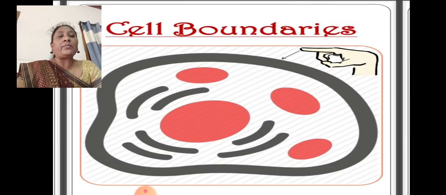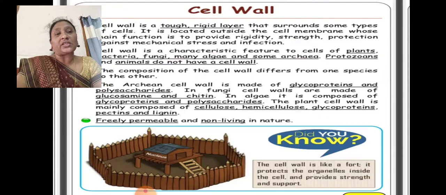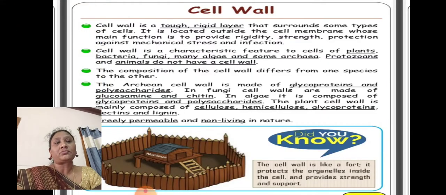Now let us see. Membrane bound means all the cell organelles are present inside the cell. The outermost is a boundary. If you see the picture, you can get an idea. The pointer is showing that is a boundary. So if the cell has a boundary, we call it a membrane-bound cell. First, the outer boundary is the cell wall.